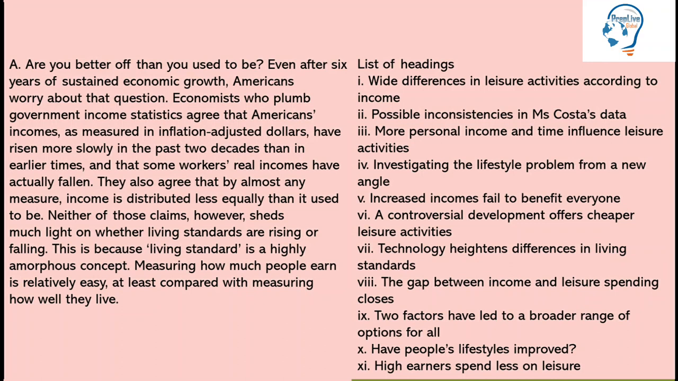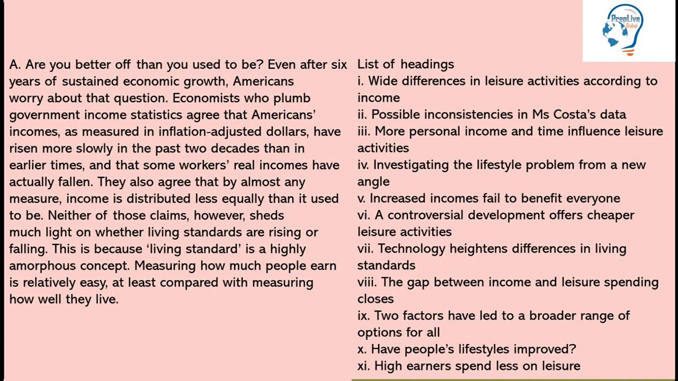They are saying neither of those claims, however, sheds much light on whether living standards are rising or falling. They are not answering us exactly. It means it's still a question. Now, this is there. It means they are not telling us the new thing. They are supporting that point only. This is because living standard is a highly amorphous concept. Then they are saying measuring how much people earn is relatively easy, at least compared with measuring how well they live. They have not given us an appropriate answer.